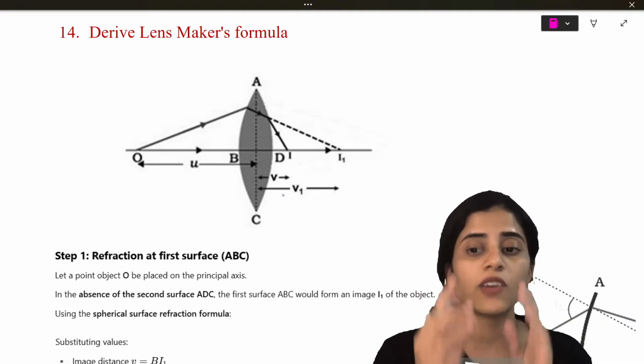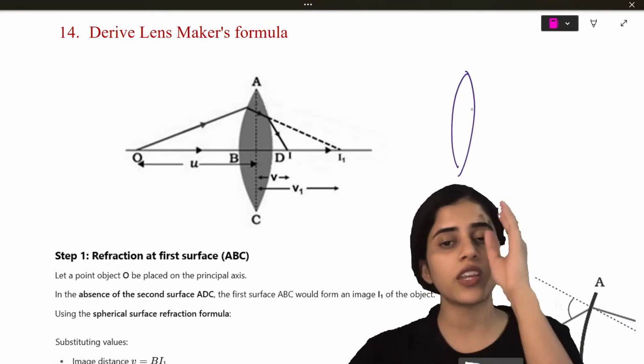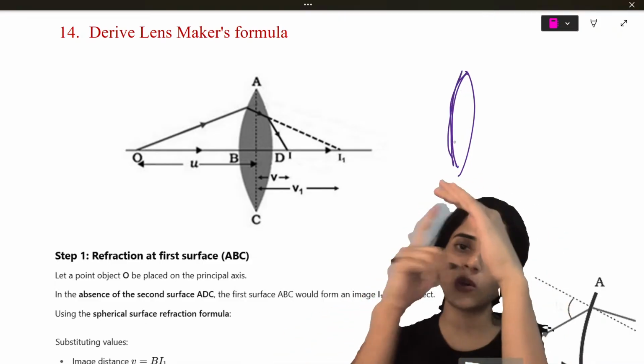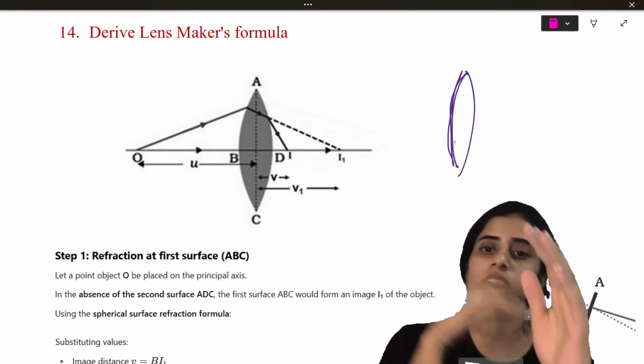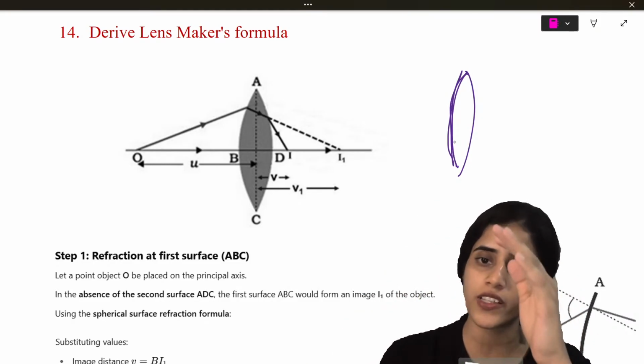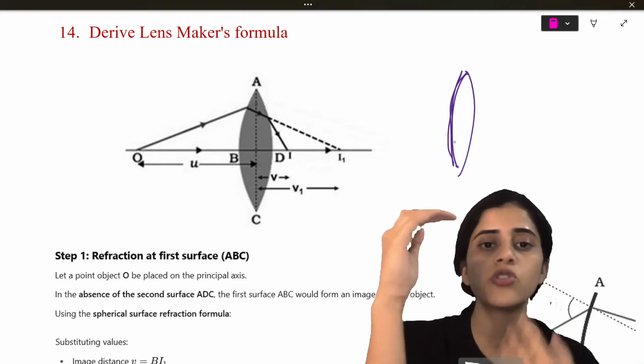For lens maker's formula, one thing you need to know is the lens has two surfaces. So initially, imagine there's only one surface. Okay. So with only one surface, you will find out the image distance, object distance, focus, all that. And then what you will do, you will ignore the first surface, consider only the second surface. And then you will do the same thing, find out U, V and all that.